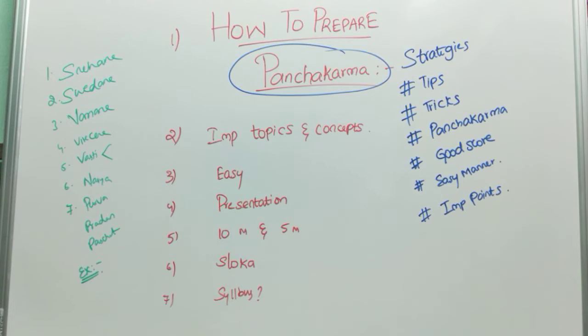If it is remembered in a chart form, it is easy for us to remember and to reproduce in the examination. Next, Grita, Taila, Vasa, Majja. What are they? These are the types of Sneha. You have to know the Grita Lakshanas and benefits, Taila Lakshanas and benefits, Vasa Lakshana and benefits, and Majja Lakshana and benefits. We have dealt a detailed video regarding these qualities of all these 4 in a single video; you can find it in the Panchakarma playlist.